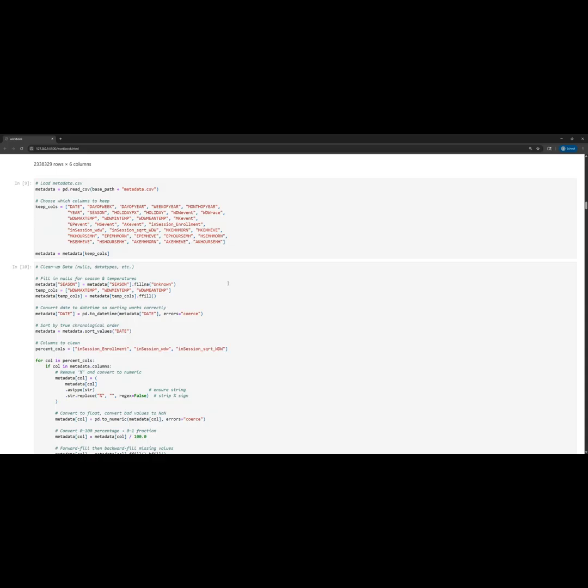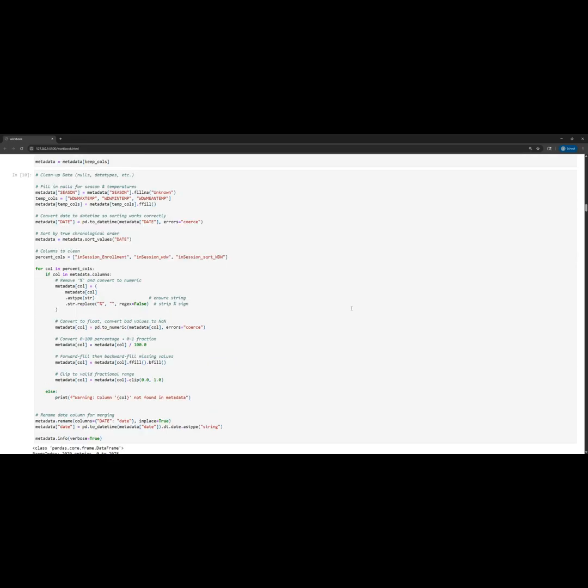Next, I moved on to loading and processing the metadata.csv. So I loaded in a CSV file, and then I decided, out of the over 150 columns in the data, that I would focus on just the feature columns listed here. So I basically read through the description of the data and narrowed it down to pick what I thought was most relevant, just to keep the problem and my model sizes small enough so that they wouldn't be too unwieldy or running forever.